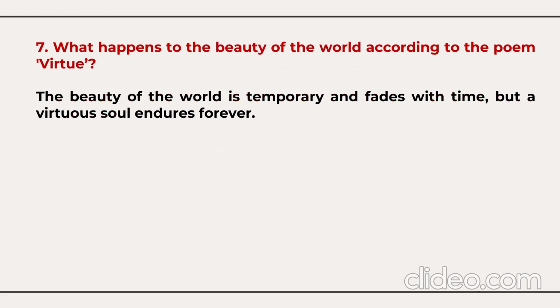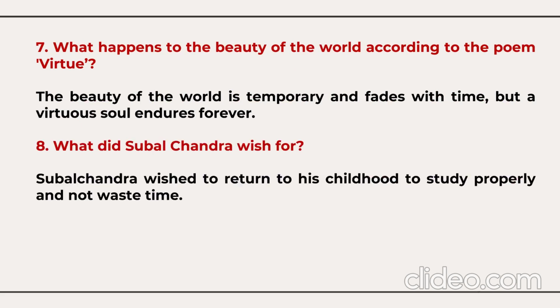What happens to the beauty of the world according to the poem Virtue? The beauty of the world is temporary and fades with time, but a virtuous soul endures forever. And the last question, what did Subal Chandra wish for? Subal Chandra wished to return to his childhood, to study properly and not waste time.